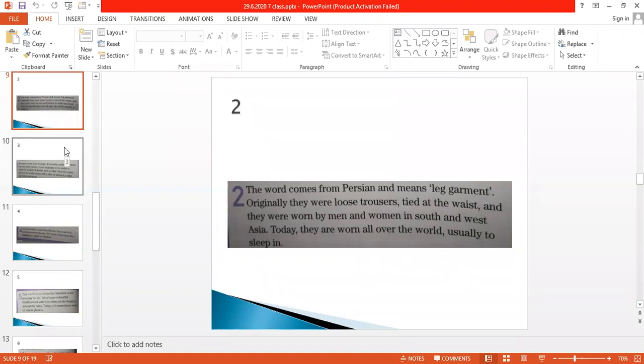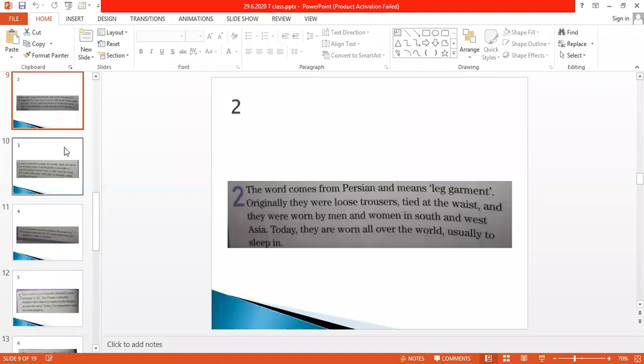So you can write your answers. Yes, good. But the spellings are not correct. See the correct spelling of pajamas. When you see the spelling, jumbled words are there. When you do the correction of this one, you can see the spelling. There is Y also, there is double A also.